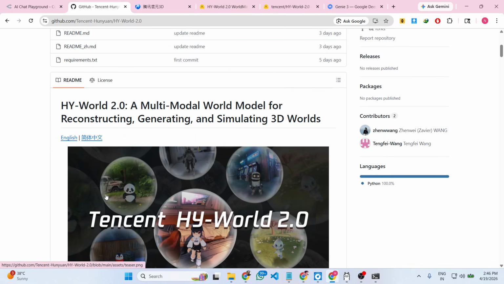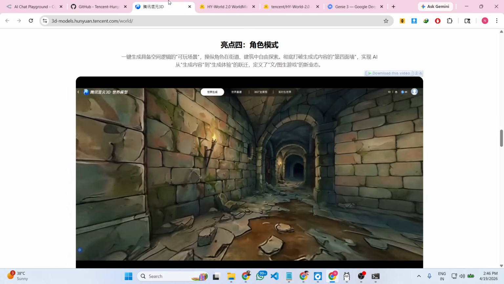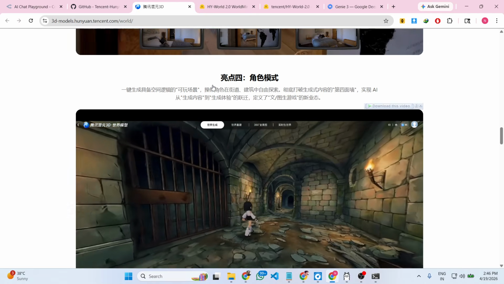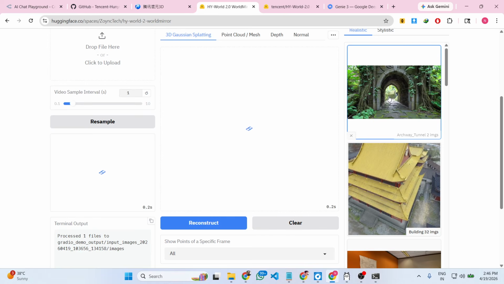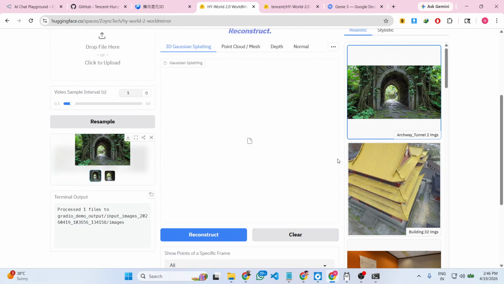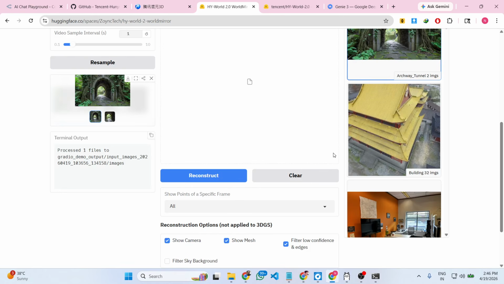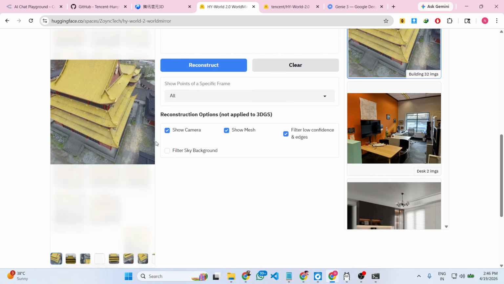You can try this for simulating. This is another Hugging Face space which is using this model. So definitely check this out.